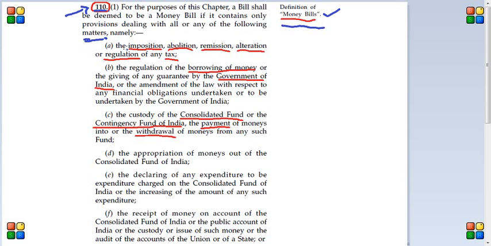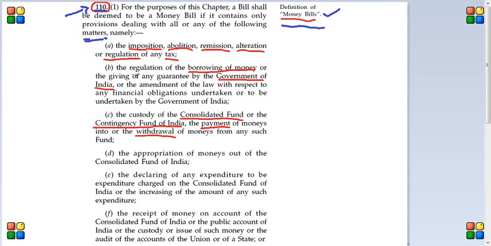First thing, A, the imposition, abolition, remission, alteration, or regulation of any tax. It's pretty simple. If any new tax has to be imposed, or if an existing tax has to be abolished or altered, then if any such provisions are present in a bill, that bill is known as a money bill.